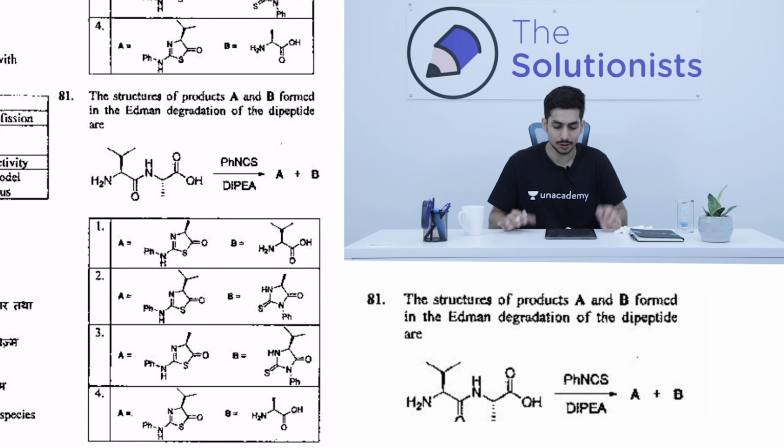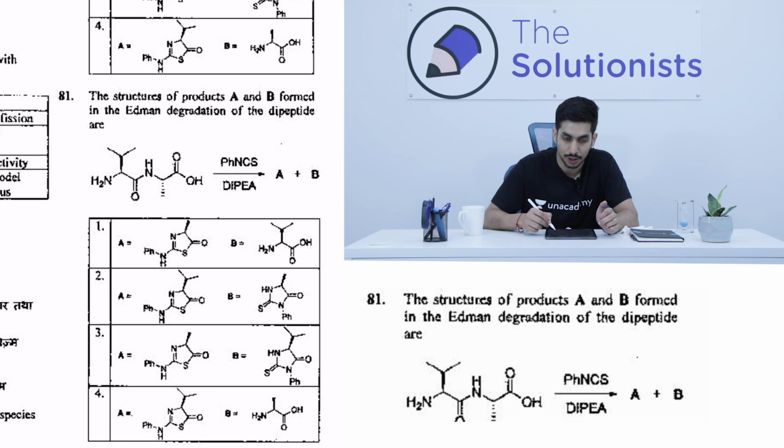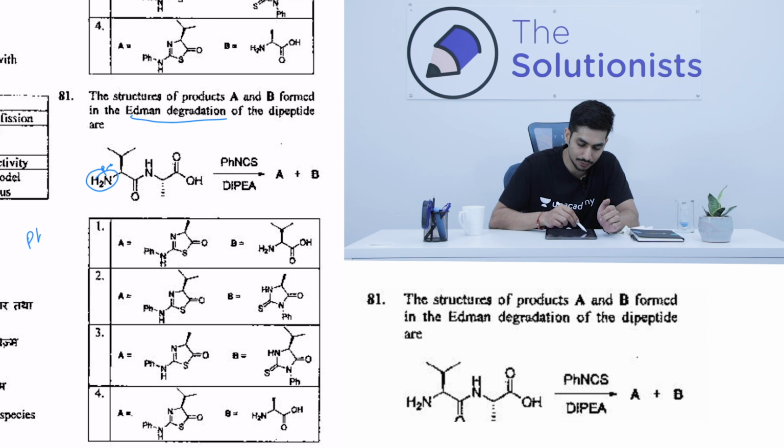So in the organic part, we are adding phenyl isothiocyanate and we have NH2. So basically it's Edman degradation and you have to predict the products. First of all, this phenyl isothiocyanate will react with the lone pair present on the NH2. So phenyl isothiocyanate will be something like this, N double bond C double bond S, and the lone pair on the nitrogen over here. DPI is acting as a weak base.